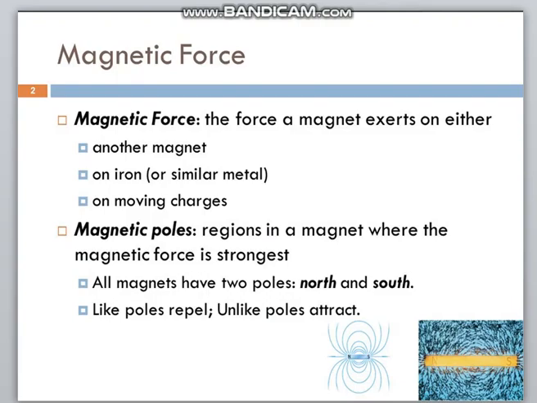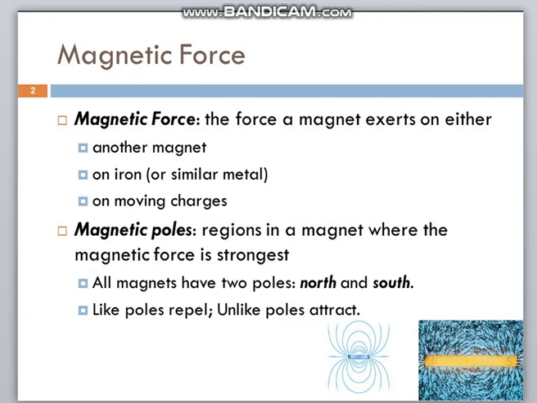One more example of non-contact force is magnetic force. You all have seen a magnet. A magnet attracts iron objects. We bring a magnet near iron clips or any iron object, iron pins also we can take. The iron pins will move from their original position towards the magnet under the influence of magnetic force.